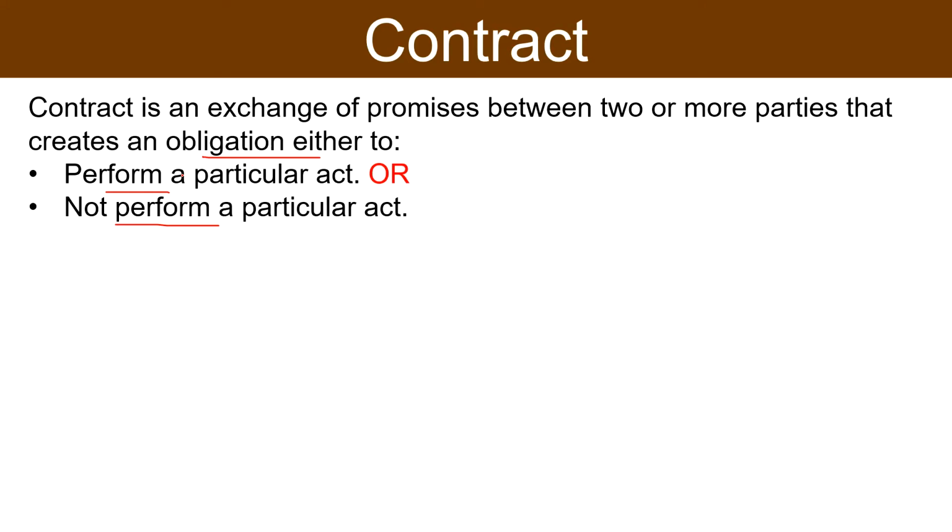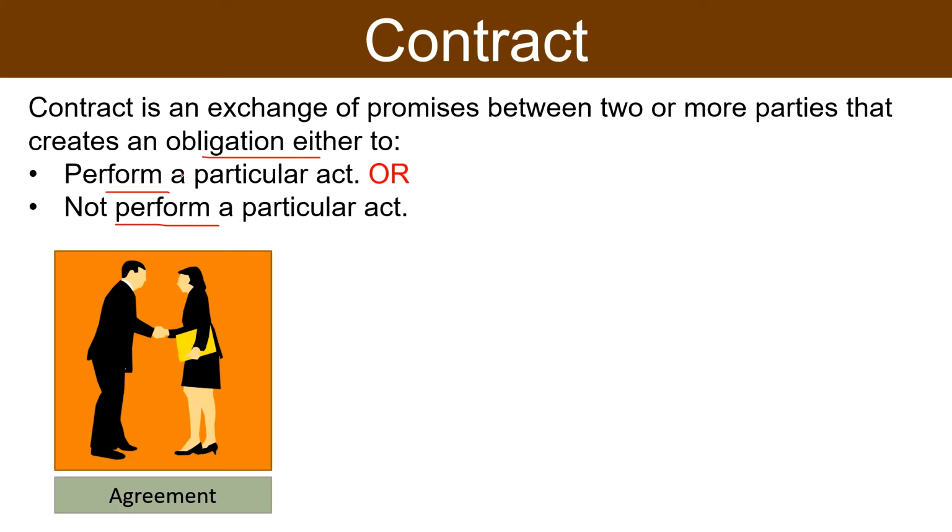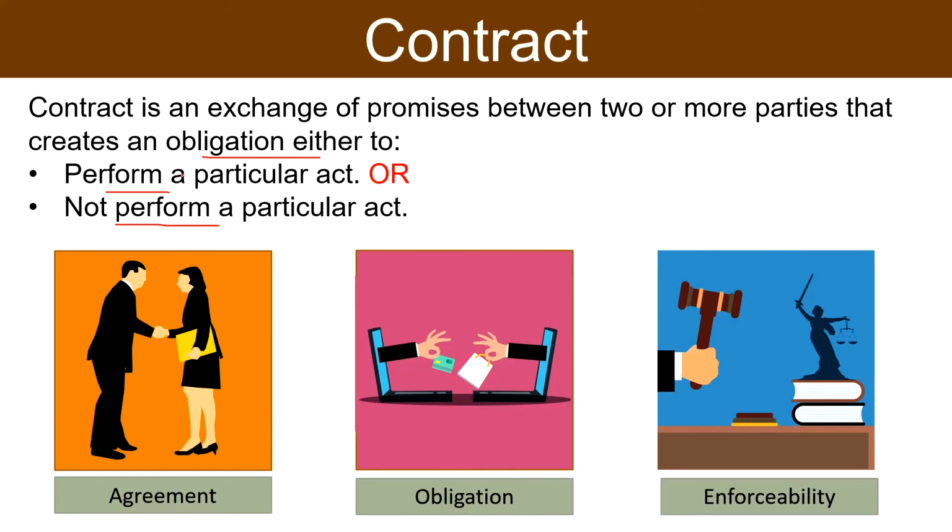Here you should take a note that when a legal obligation is created, it gives a right to one party and casts a corresponding duty on another party. And because of the existence of rights and obligations, the law also provides remedies for the breach of the contract and acknowledges its due performance in the form of duty. In short, a contract is a binding agreement which creates and defines obligations for the parties and which is enforceable by law. Further, these rights and obligations must be of such a nature that these can be claimed in the court of law. So here we come across three major components of a contract, that is agreement, obligation and enforceability by law.